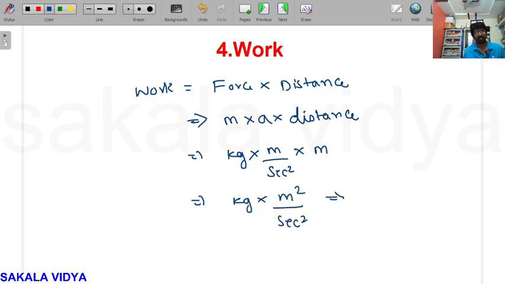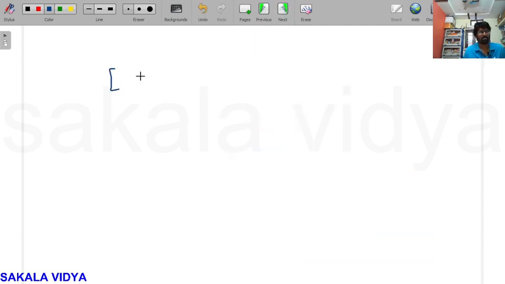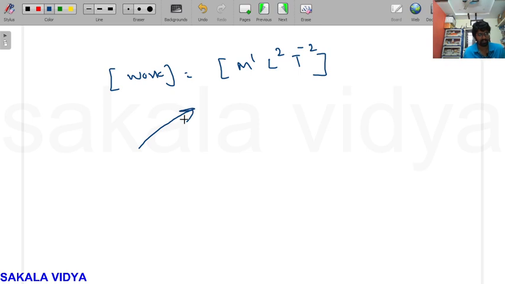As everyone knows, kg is a unit of mass, meter is a unit for length, L square divided by T square. Then it becomes M into L square into T to the power of minus 2. So what will be the dimensional formula for work? Work is equal to M raised to the power of 1, L raised to the power of 2, T raised to the power of minus 2. So this is the dimensional formula for work.